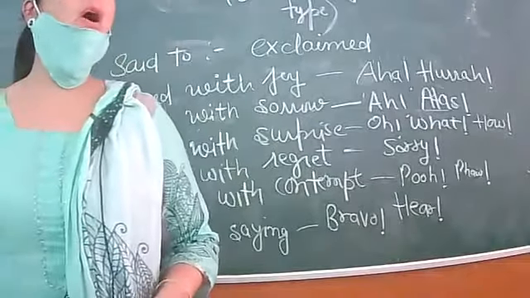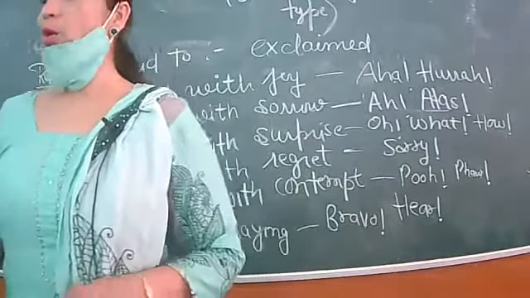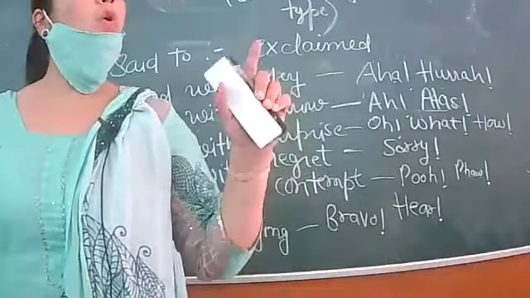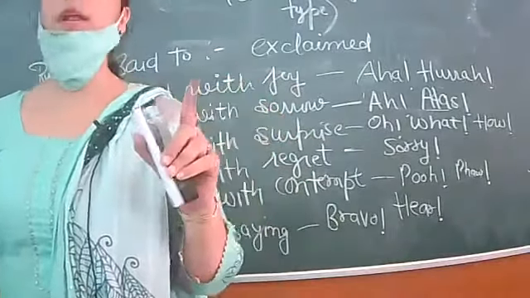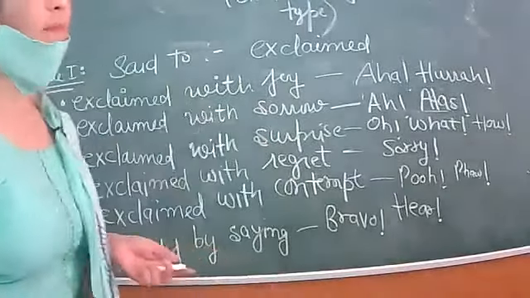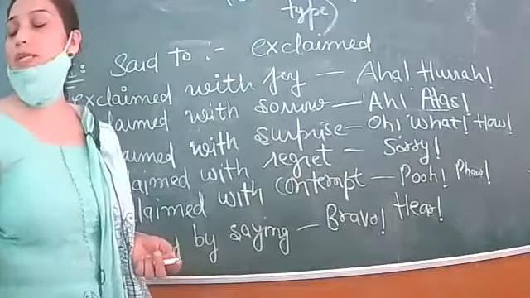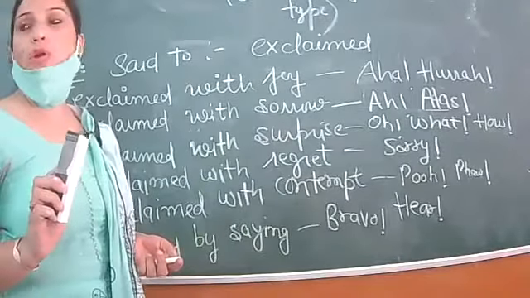You will be writing in your fair notebook so that during your exam preparation, you do not face any difficulty, because in narration and voice, you are creating so many problems. There were 4 marks for narration and 4 marks for active passive. 8 marks were there in your exam, but so many students couldn't score 8 on 8. You know why?